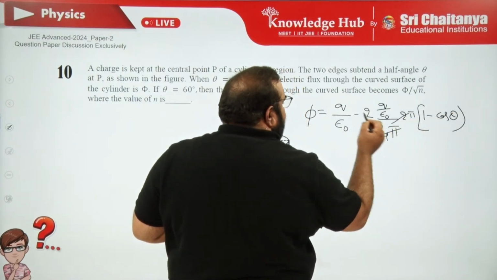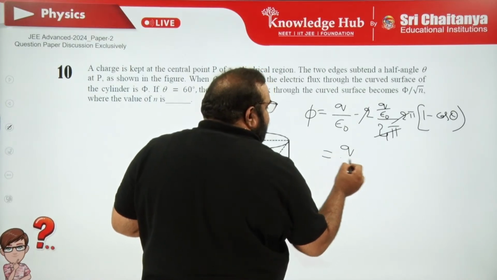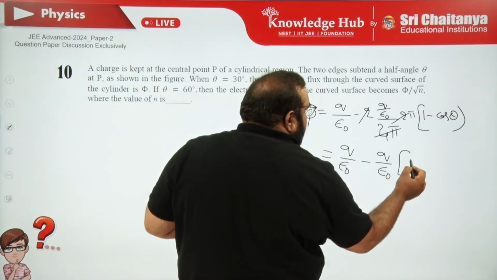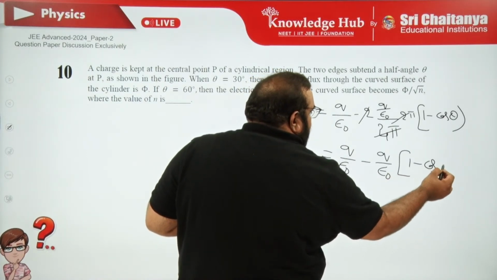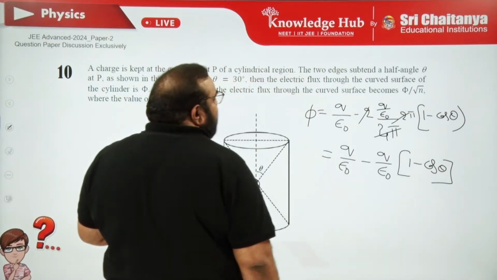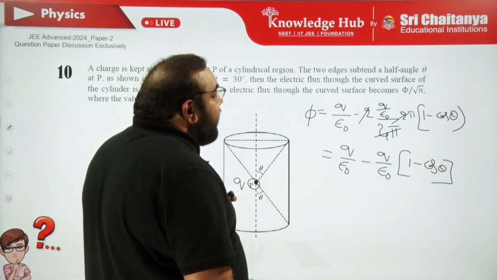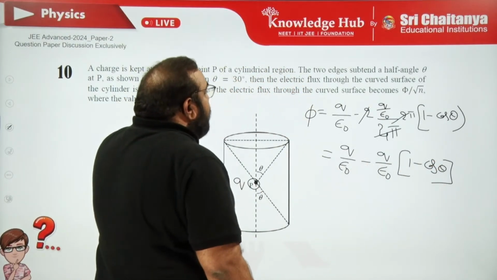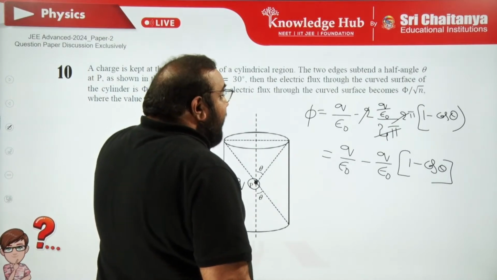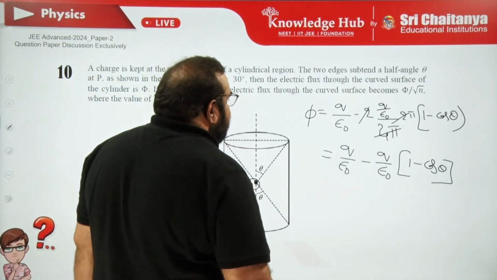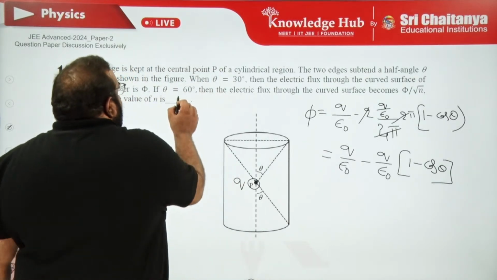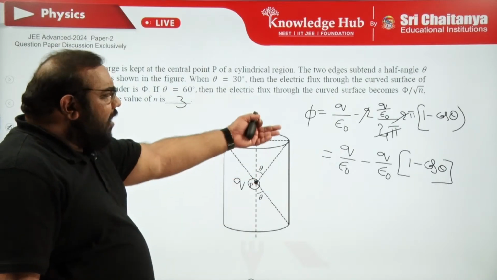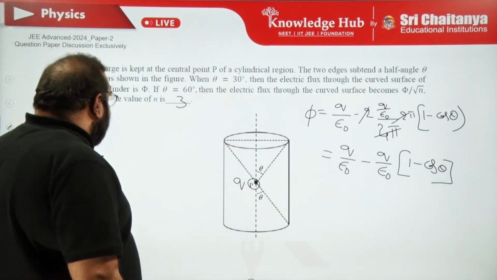Or else directly let me cancel the terms. Q by epsilon naught minus Q by epsilon naught into 1 minus cos theta. In one case I substitute 30 degrees, there cos 30 is root 3 by 2, and in the second case I substitute 60 degrees, cos 60 is 1 by 2, and compare both the equations. Clear now? Then we will get 3. Root n is equal to root 3 we got, so n is equal to 3. That is formula substitution. There is no logic also, no depth also here.